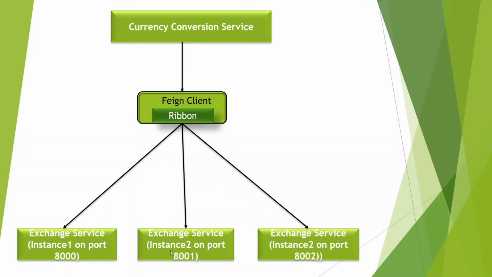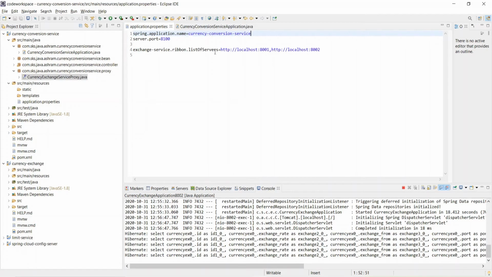But whenever you are scaling up or scaling down, we will have to manually put the entry in the currency conversion service, like we had put here. If you go there, in the currency conversion service application.properties file, we had assigned the port of the exchange service where the exchange service is running. Every time you bring up the third instance, you will have to give it here. You bring up the fourth instance, then you will have to add here. You add the fifth instance, then you will have to add here.